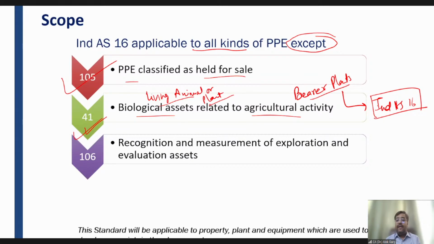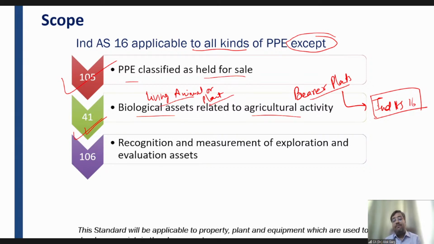Dhara is asking, sir, what if an animal, let's say a cow, has a calf which is not doing agricultural activity? So will the calf come under Ind AS 16 and the cow under Ind AS 41? Dhara, first of all, we have to see if there is any use of a calf. Because a calf is a very small animal and is not competent to be used for agricultural purposes, in that case, of course, it is an animal which will be covered under Ind AS 41. But if the calf has grown as a cow and the mother cow is used for agricultural purposes, milking purposes, or agricultural field purposes, then that mother cow is under Ind AS 41.